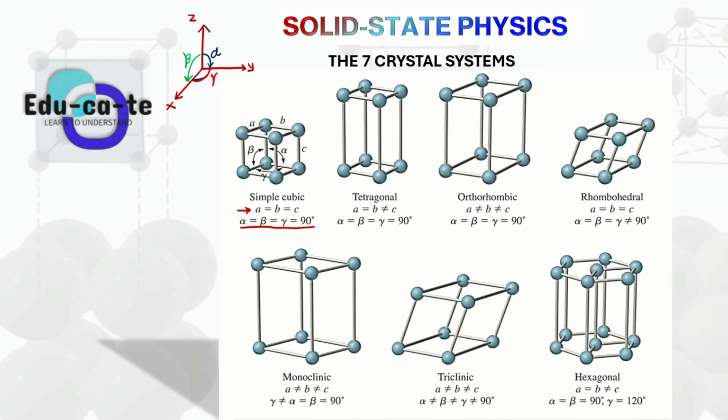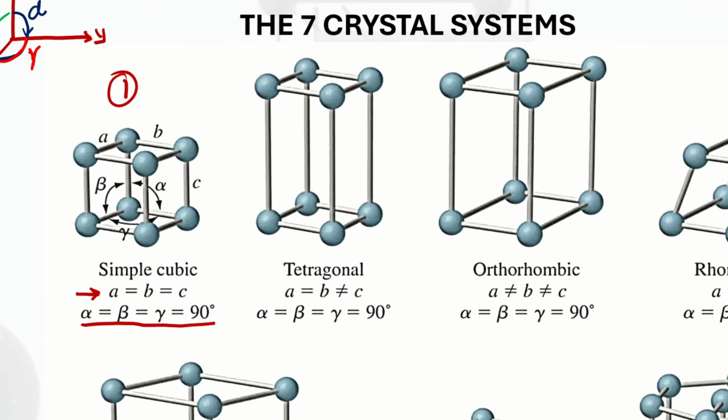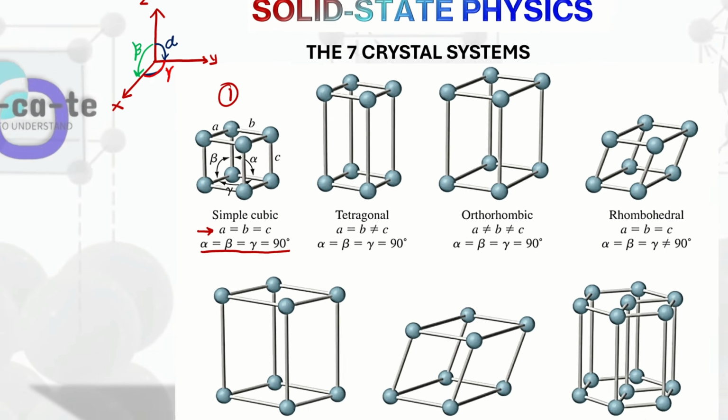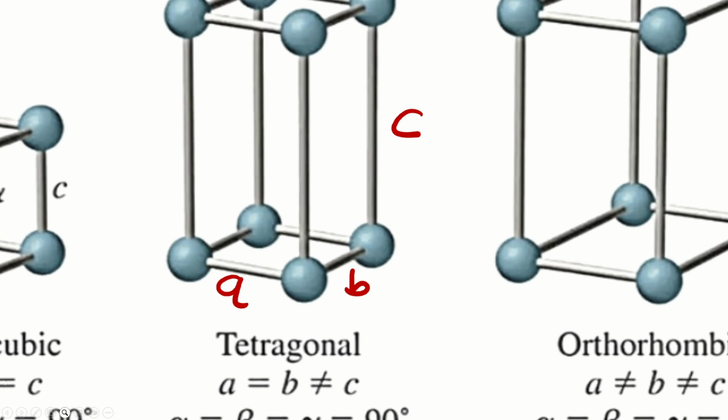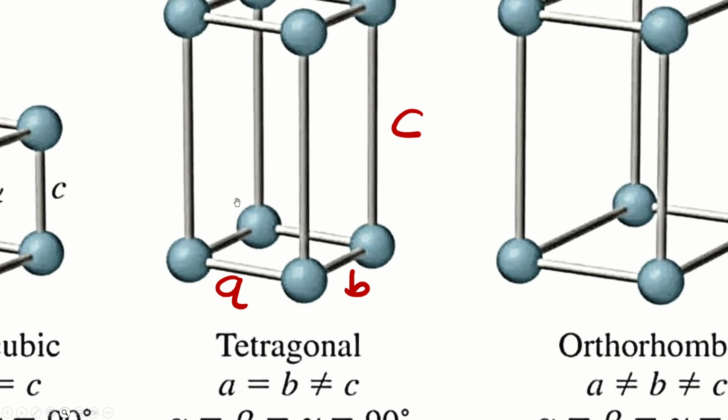And then we also have the second crystal system, which is the tetragonal. So the tetragonal crystal system is slightly different. This one looks more like a rectangular prism compared to the other one. In this case, we have an equal length and an equal breadth, but the height is different. So if I define this distance as A, the width here is A, the length here is B, and then the height is C. You can see the difference just from the visual outlook of this.